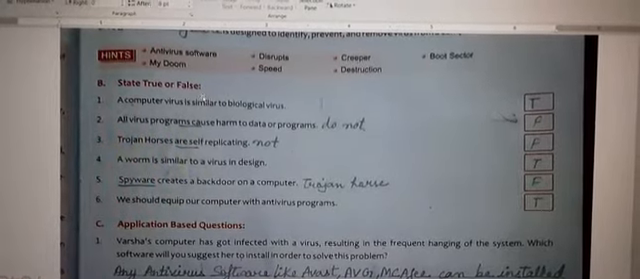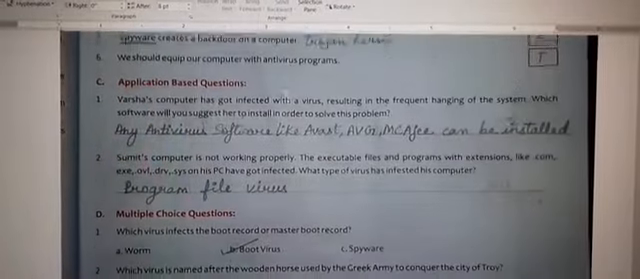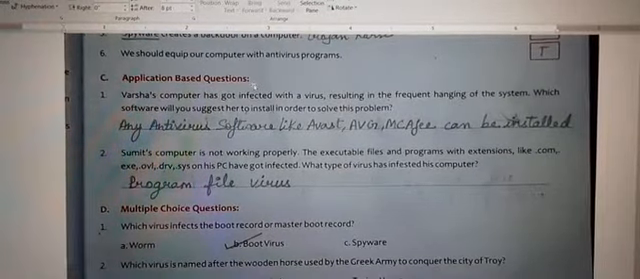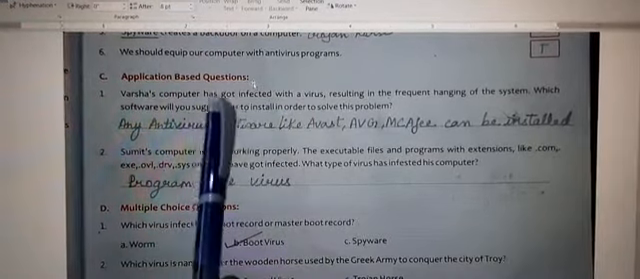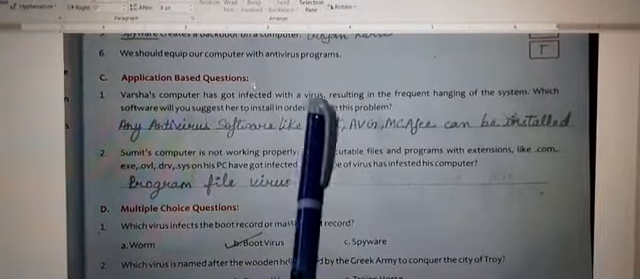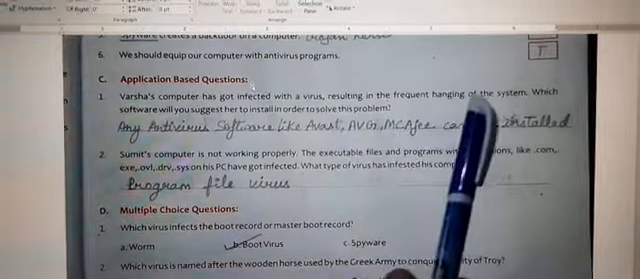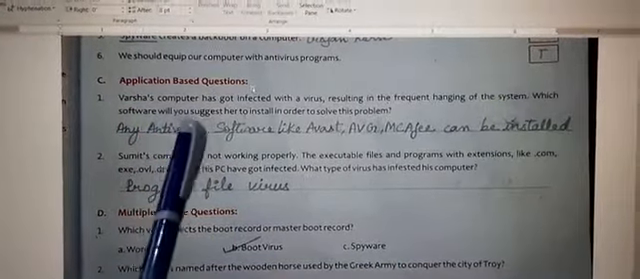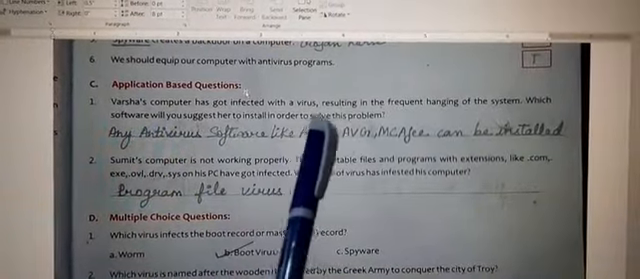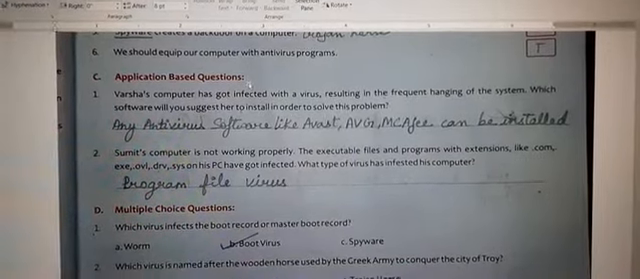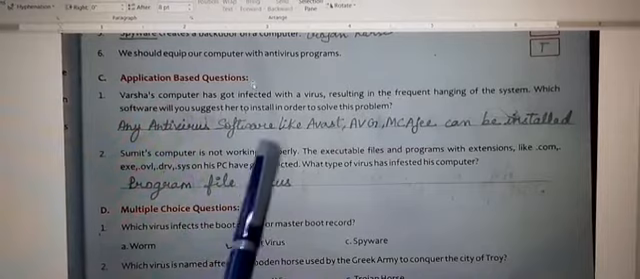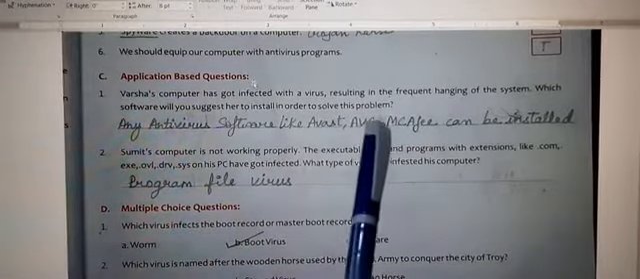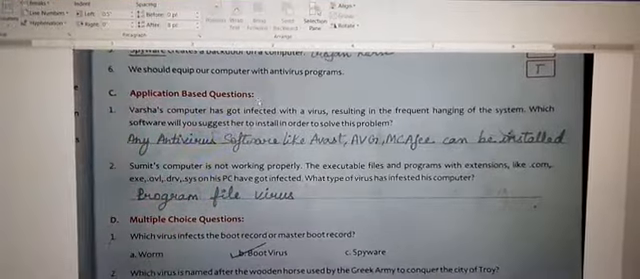Now, we come to the third question, that is application based questions. First question is, Varsha's computer has got infected with the virus, resulting in the frequent hanging of the system. Which software will you suggest her to install in order to solve this problem? Answer is any antivirus software like Avast, AVG, McAfee can be installed.